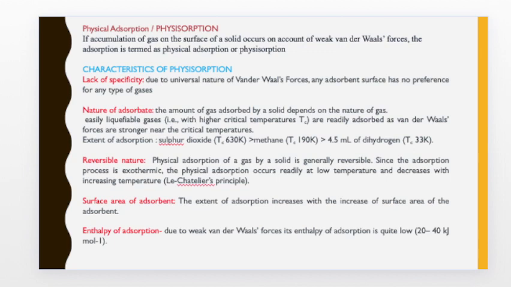The first one is lack of specificity. This is due to the universal nature of van der Waals forces, and it confirms that any adsorbent will not have any preference for the type of adsorbate which is getting adsorbed on its surface.